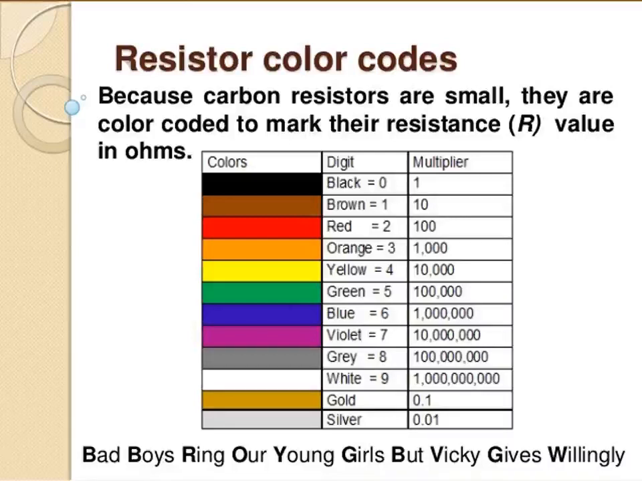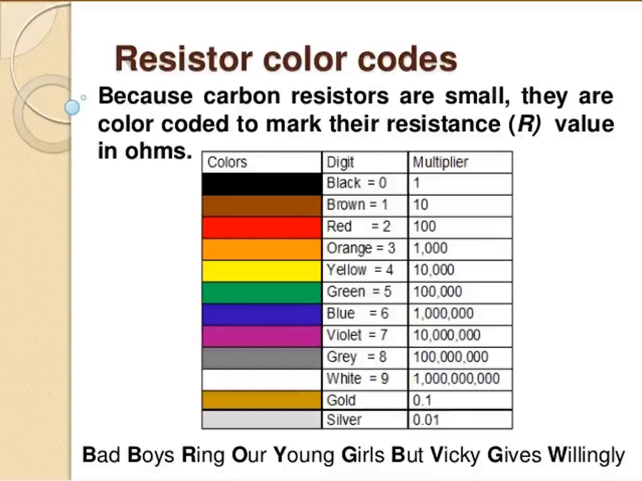The third one indicates the decimal multiplier. The fourth color, there may be silver or gold, it shows the tolerance of the resistor at 10% or 5%. So if there is no fourth ring, the tolerance is 20%.